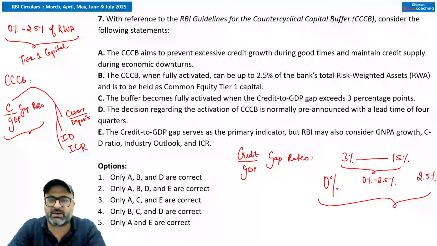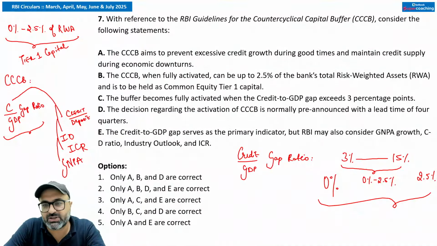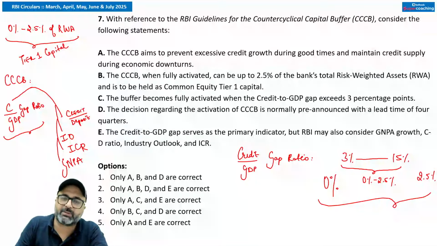Along with that, in the supplementary indicators, we also have the gross NPAs. Next point is CCB is triggered by adverse macroeconomic conditions. RBI uses the same indicators, that is credit to GDP gap, gross NPA growth, and others to decide the release, and consultation with the banks is mandatory before full release of the counter cyclical capital buffer. ठीक है जी, क्लियर हो गया पॉइंट? आई गेस ईच एंड एवरी पॉइंट इज क्लियर. अब जाके इसके क्वेश्चन को सॉल्व करते हैं.